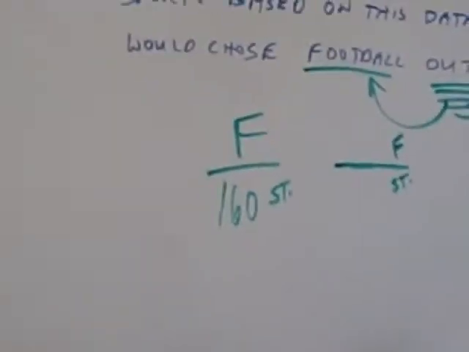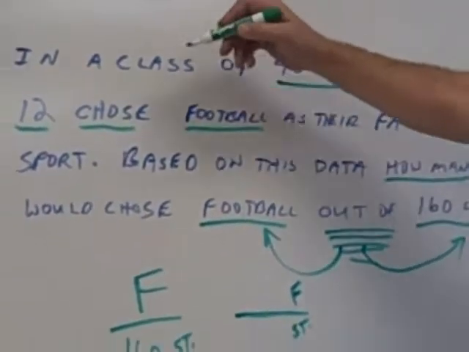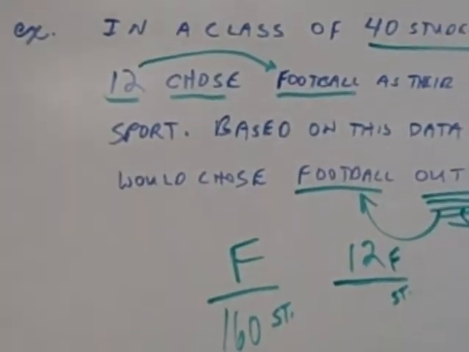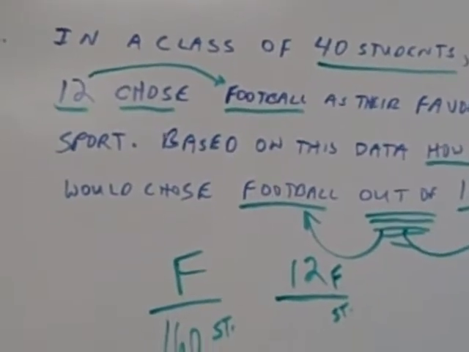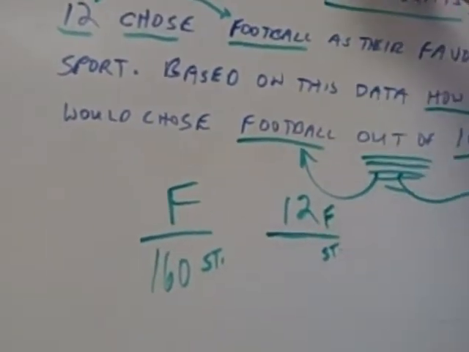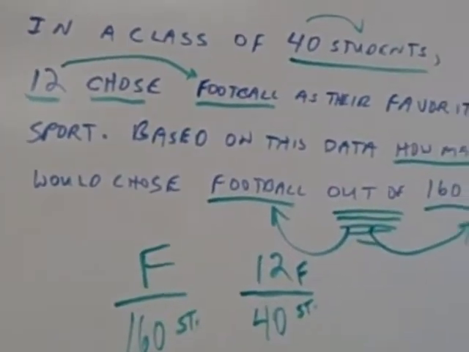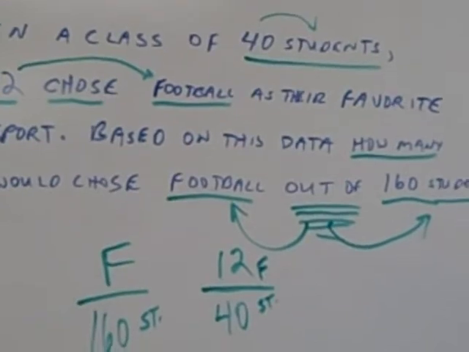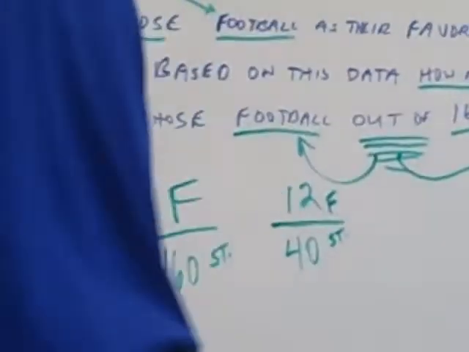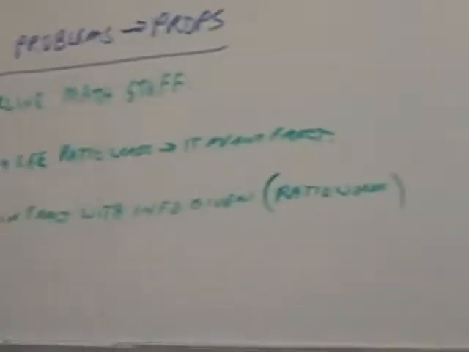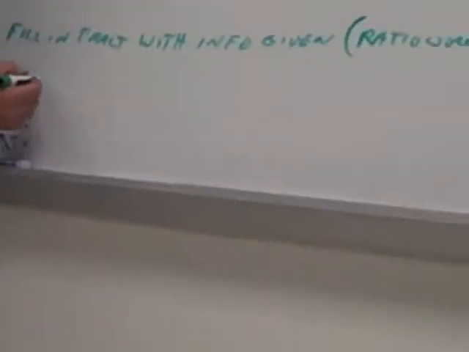Let's go back up. Is there any numbers for football up here? 12 football. So we put a 12 there. Is there anything for students? 40 students. Do we have a proportion now? No. I still have to solve the proportion. I have a proportion with a missing part. So what do we do? Fill in the missing part.